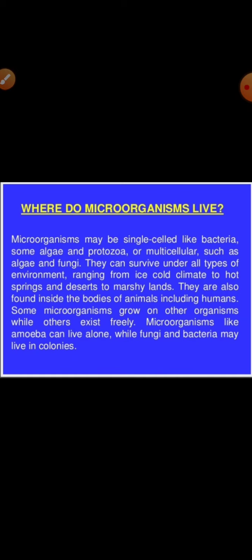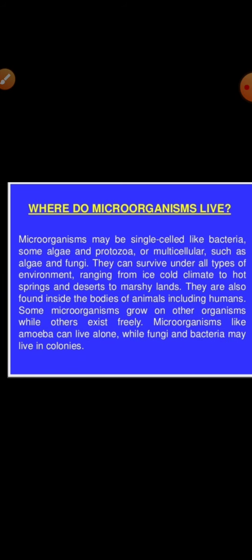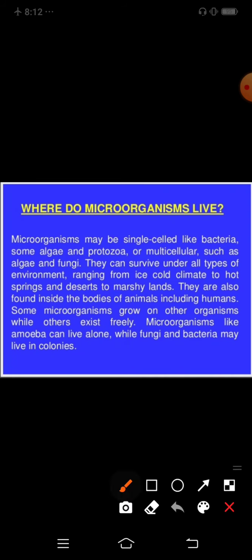Next, where do microorganisms live? Microorganisms may be single celled, like bacteria. Bacteria are single celled. Some algae and protozoans are also single celled. They may be single celled or multicellular. Single cell examples are bacteria, some algae and protozoans. Multicellular ones are algae and fungi. Multicellular means they are made up of more than one cell, and single cell means they are unicellular.